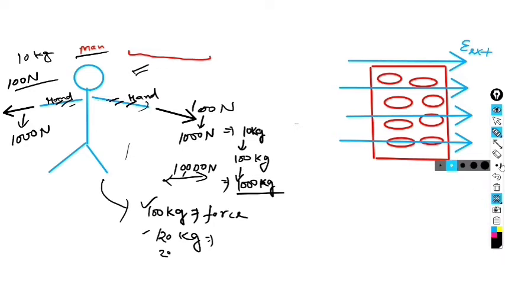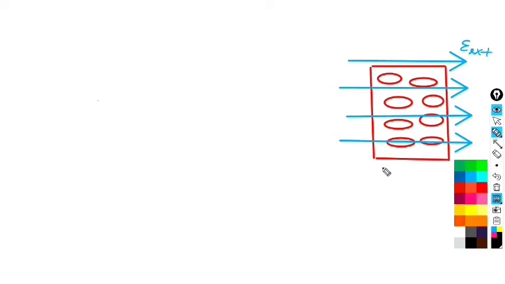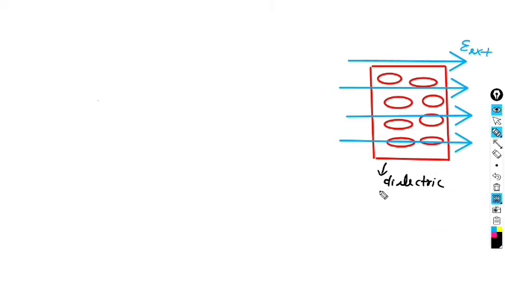Now think that we have this particular material, which is our dielectric, and it is made up of molecules. Like these molecules are HCl.